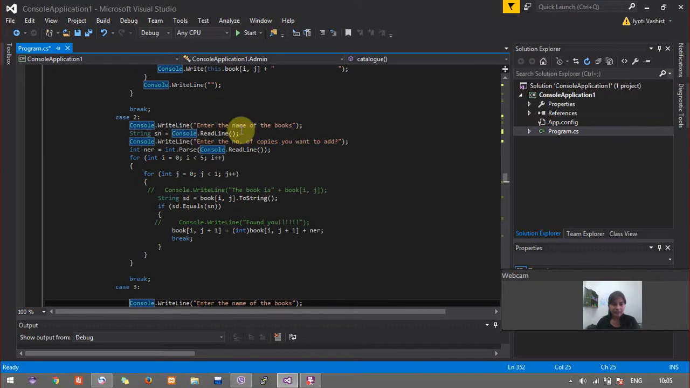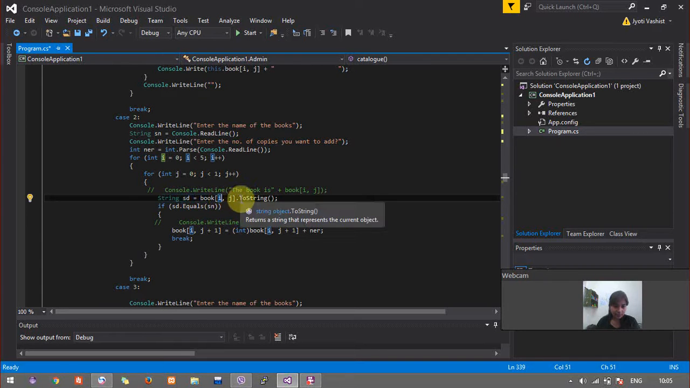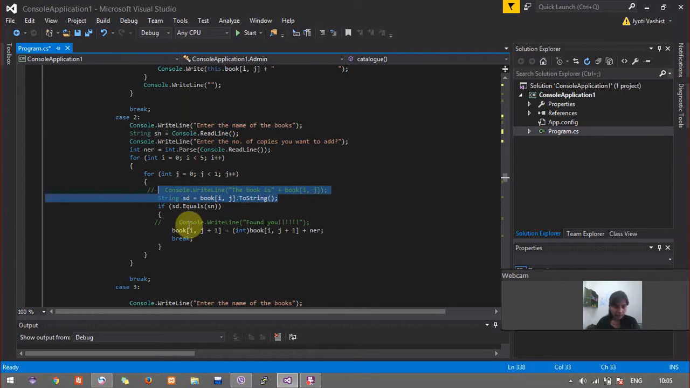for adding any kind of book, I just get the name of the book and then the number of copies that have to be added, and increment the number of copies by just adding that number to the already present number in the array. And then book to string, so I just save the name of the book. I just check the name of the book and accordingly I add the number of copies to it.